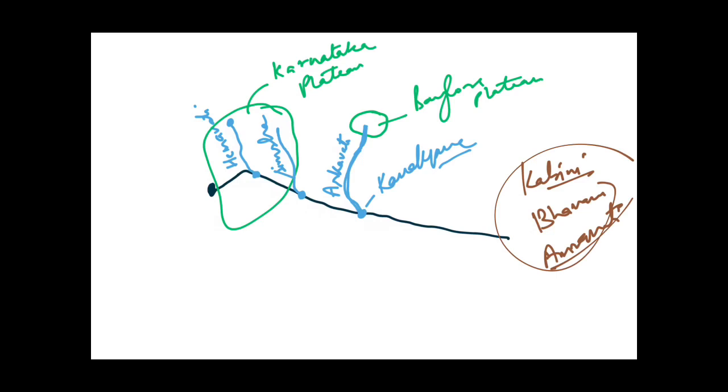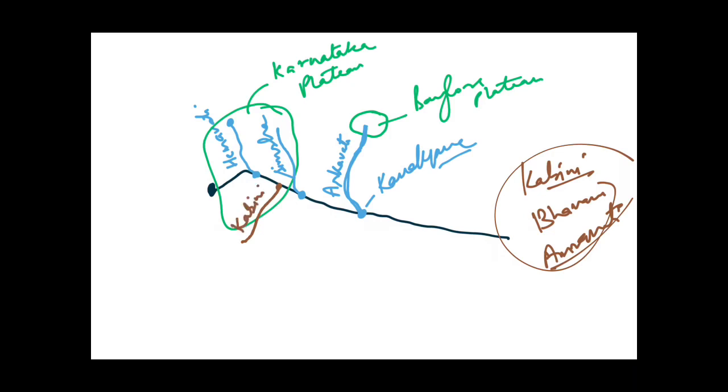First of all, Kabini river, which is a right bank tributary of Kaveri river. So from here it originates in the Western Ghats and passes through Karnataka plateau and meets the Kaveri between Hemavati and Shimsha river. Also you can say that to the east of Hemavati and to the west of Shimsha river. So this is Kabini river.